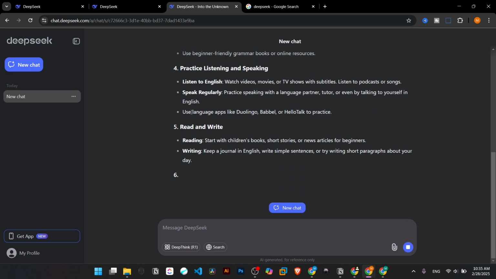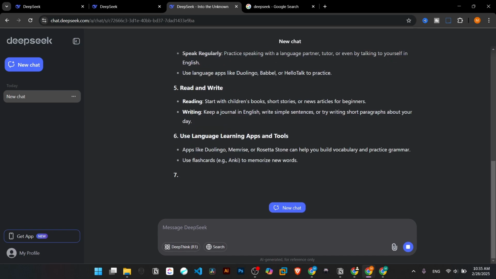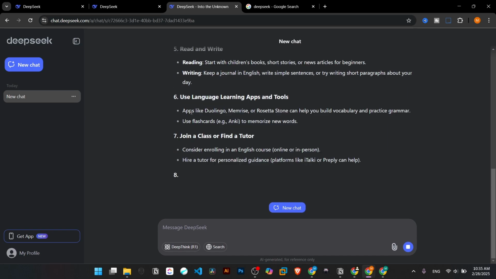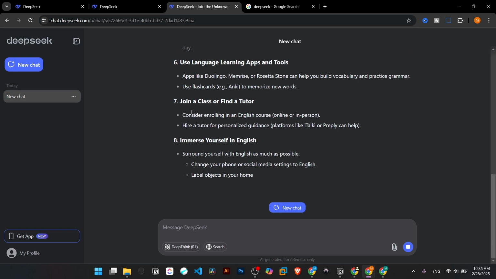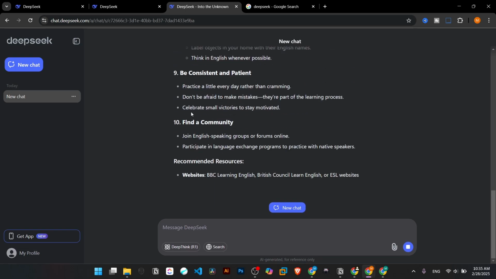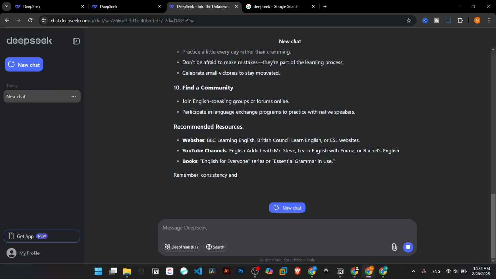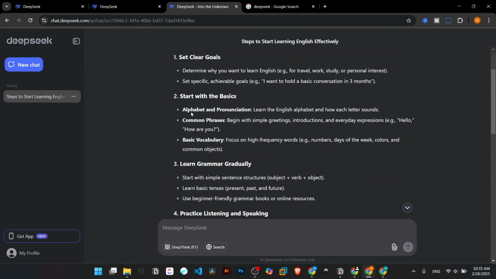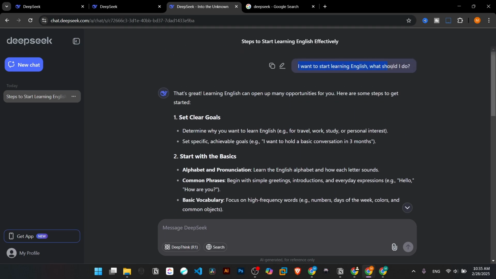As you see here, it provides us a great roadmap of what we should do in order to start learning English. When you compare these responses to other AIs, we see that it's a really good response compared, for example, to ChatGPT, and it's reliable. We can learn something from this application. So I'd like to show you the answer from ChatGPT as well for a little comparison.